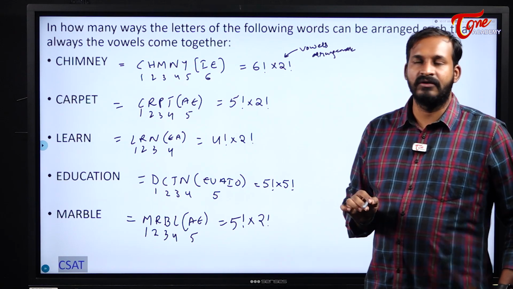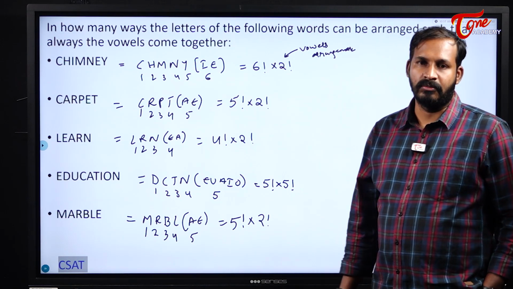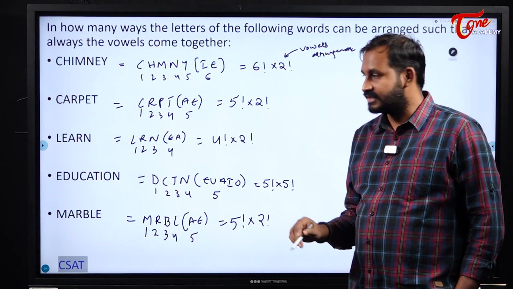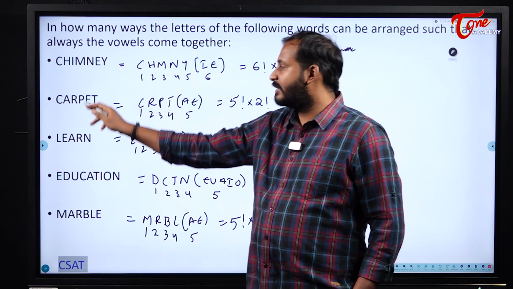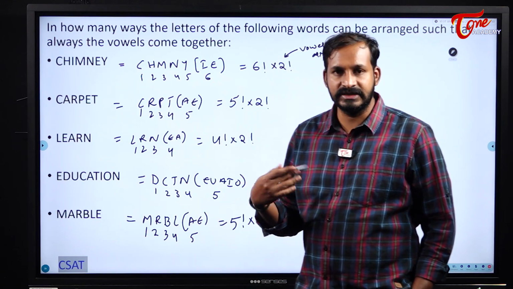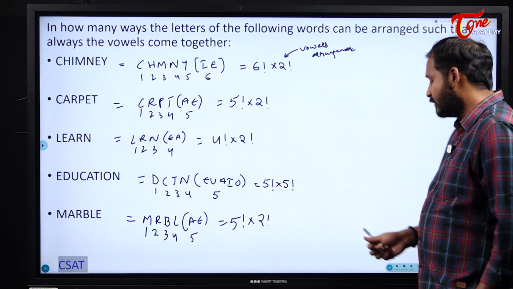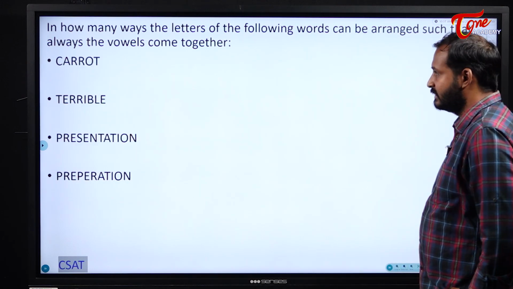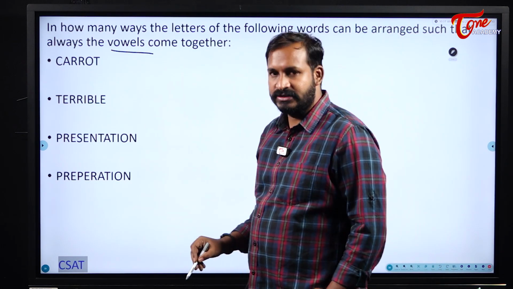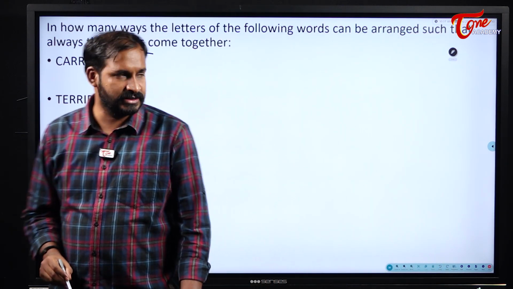In this manner, we are going to solve the problems. Understood, students? Vowels coming together means this is the case. And in all the examples here, no letter is repeated in the given letters. So now if letters are repeated, same procedure, but we will have the denominators, that's it. Now see here, this is also the case of vowels coming together.